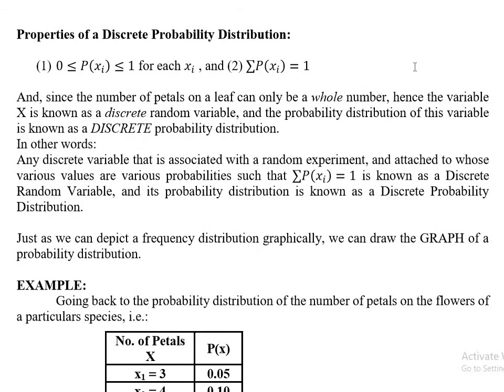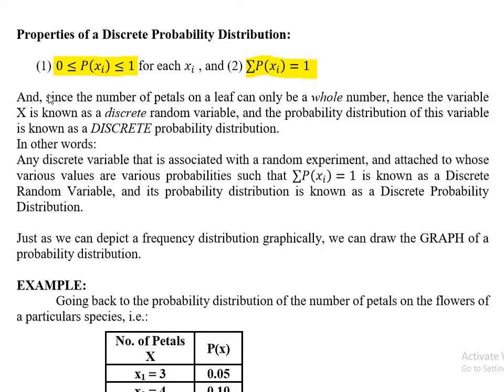There are 2 properties related to discrete random variables. These are the 2 properties. The first property is all the probabilities will lie between 0 and 1. You already know that the probabilities are always between 0 and 1. And the second property is that if I take the sum of all probabilities, it is 1. So summation of p(xi) means the total probability is always 1. These are the 2 properties of discrete probability distribution.